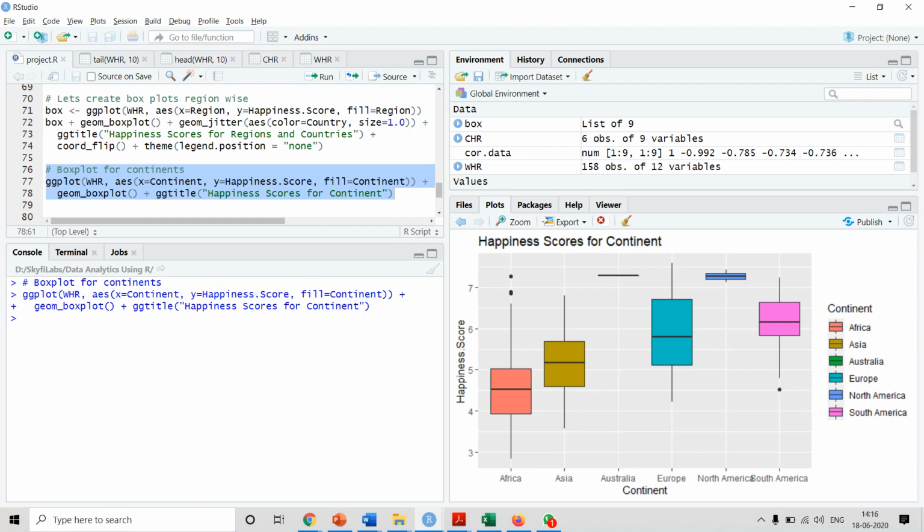So now after that, we want to plot the box plot based on the continents. We are specifying in the aesthetics X is continent and Y is happiness score, and fill by the continent, right? And then we are plotting the box plot. Title we are giving happiness scores for continent.